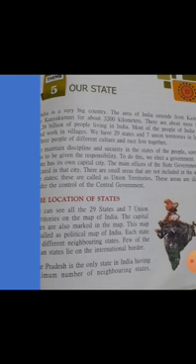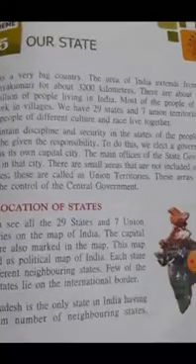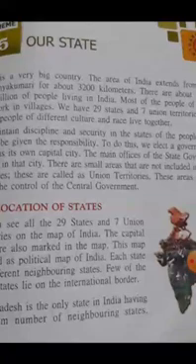Then most Indian people work in villages. That means our country, India, is an agricultural country. Then we have 28 states now and 9 union territories. Earlier we had 29 states and 7 union territories. One state, Jammu and Kashmir, is removed from the state list, and Jammu and Kashmir is now a union territory, and one more union territory is there, Ladakh. So we have 28 states and 9 union territories, and people of different cultures and religions live here.